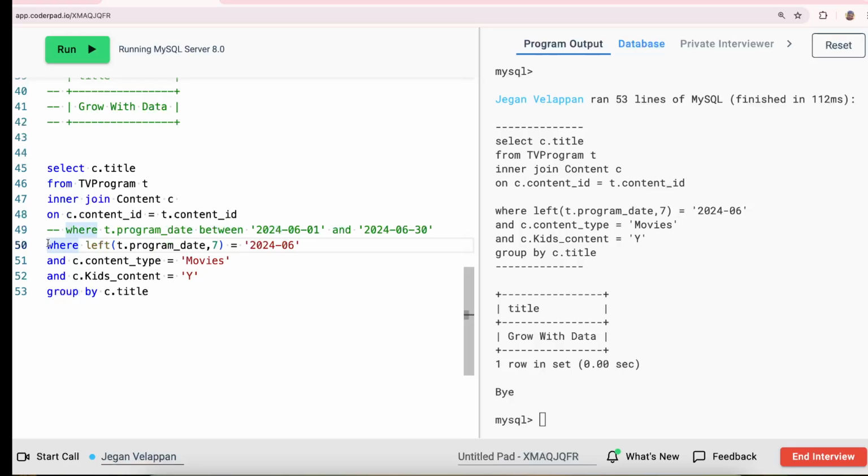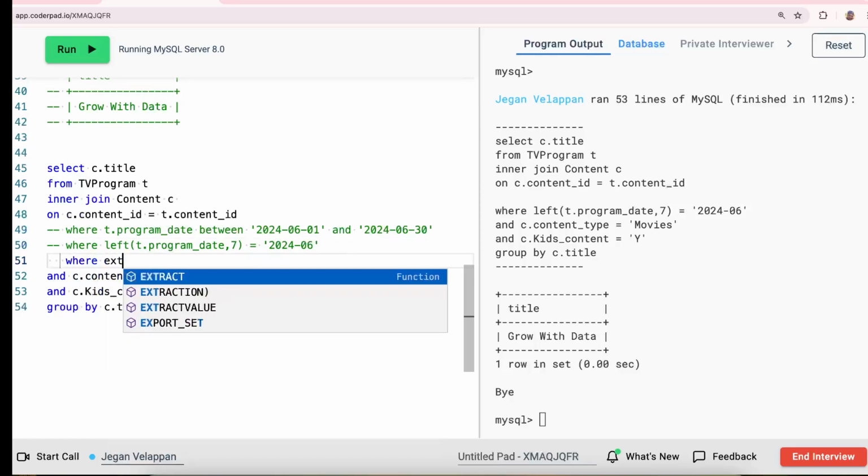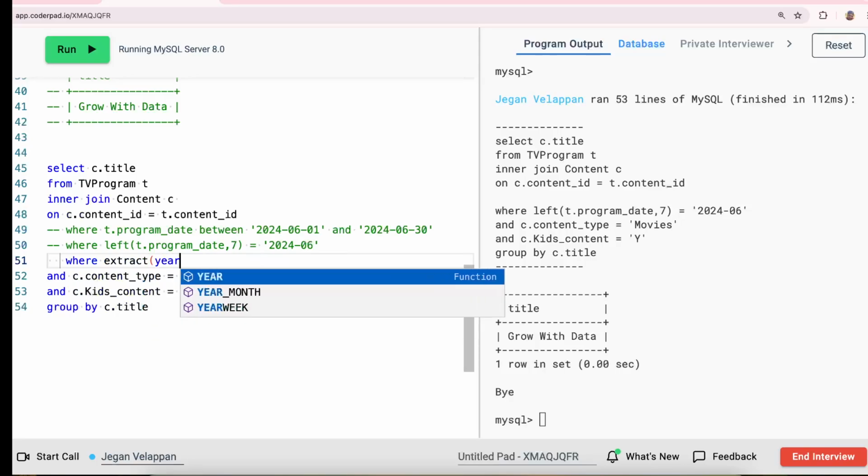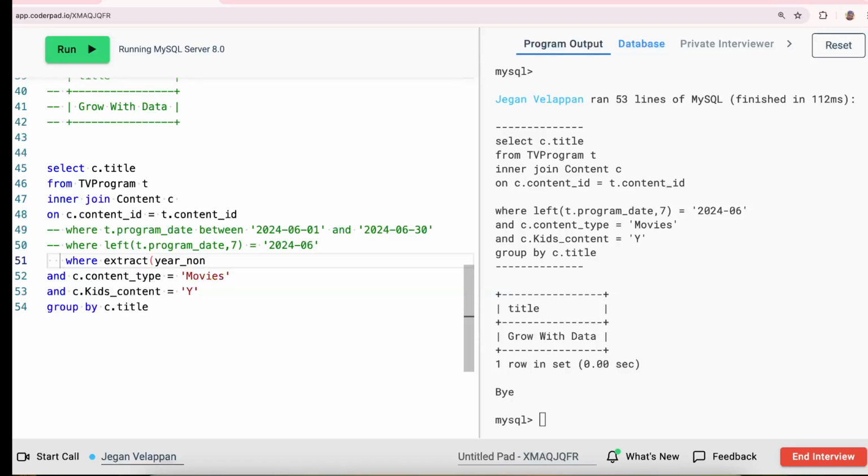There is one more way we can do it: extract the year and month. I can say where the extract of year month from the program date, t.program_date, should be equal to 2024 June.